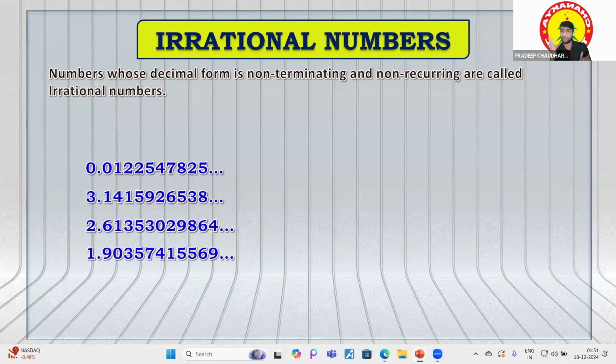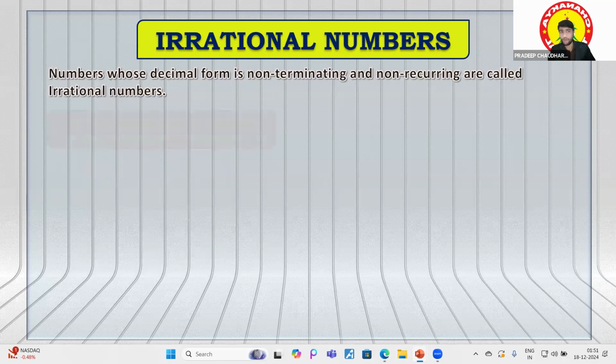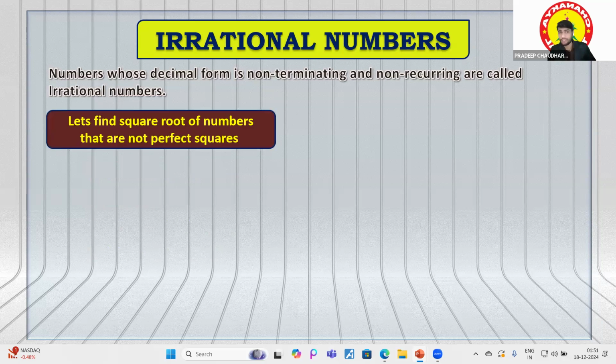Okay. So now let's find out the square root of numbers. First of all, let's find the square root of 2. So root 2 is equal to what?